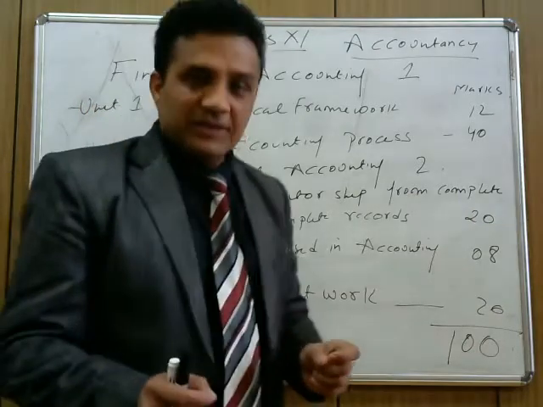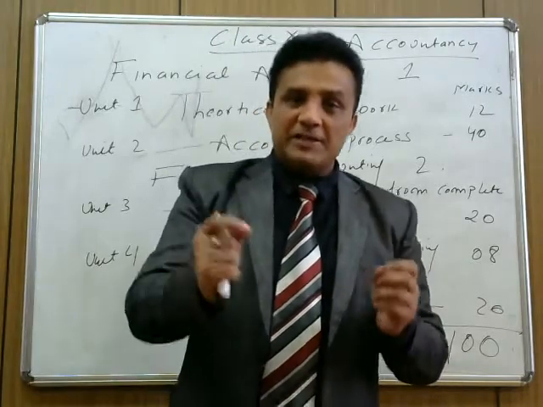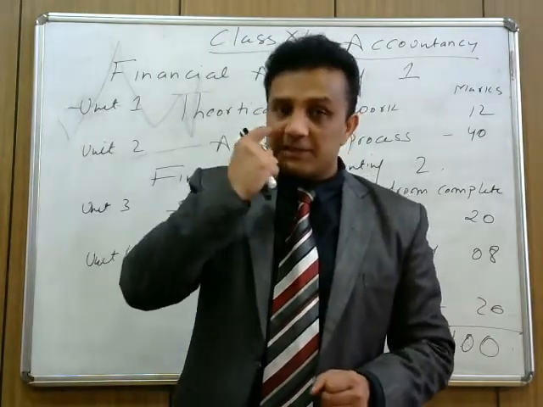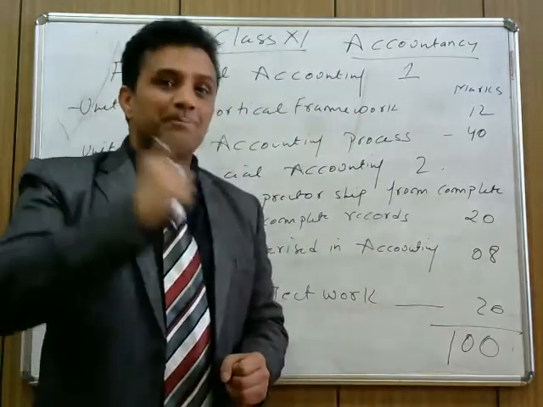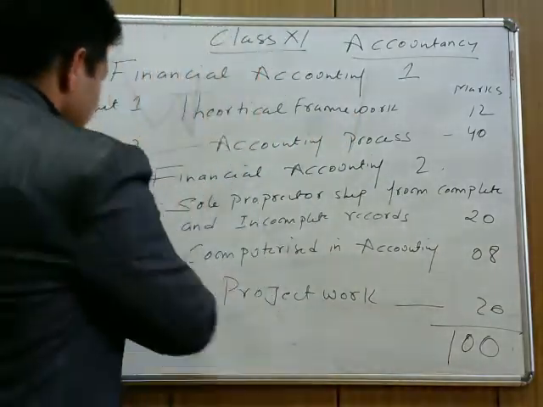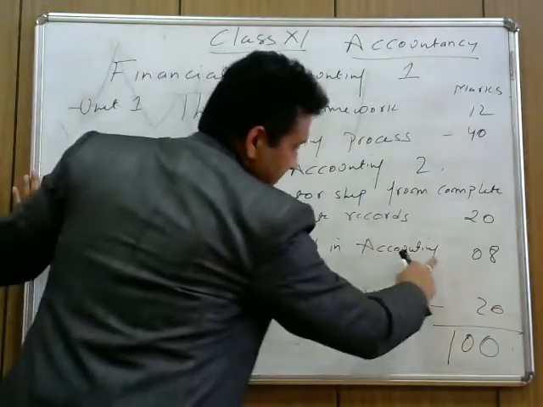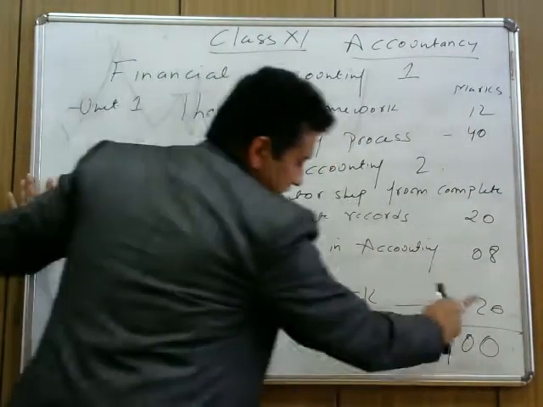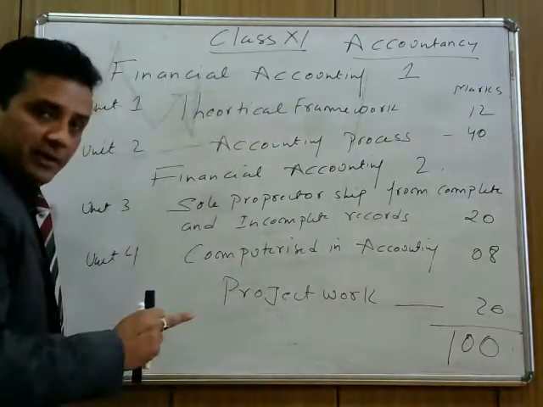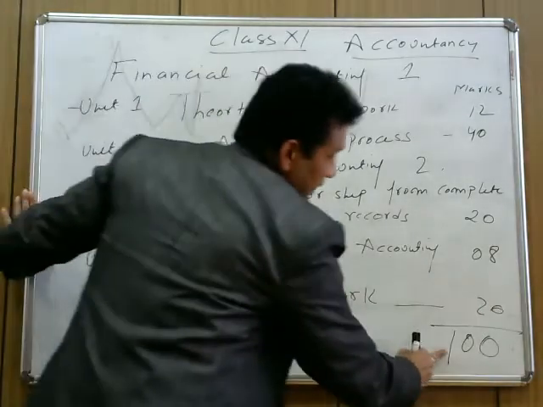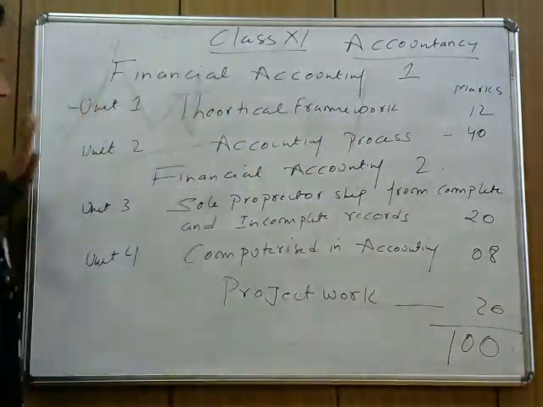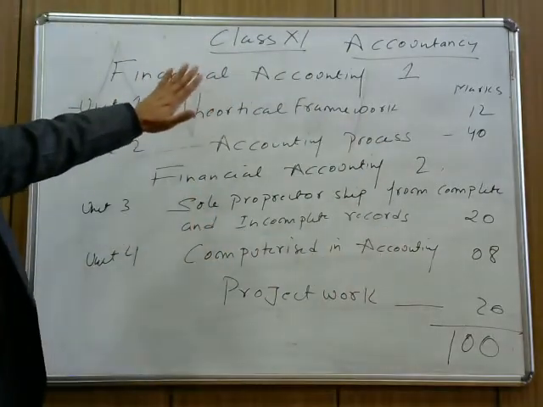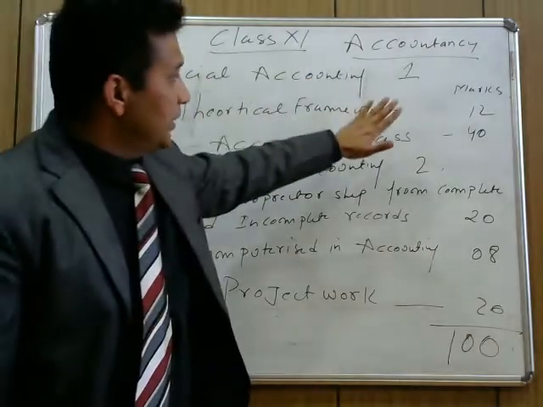In class 11th, we are going to study the financial statement of sole proprietorship. In class 12th, we study the financial statement of partnership and company. And then Unit 4 is computerised accounting, which consists of 8 marks, and 20 marks for project work, which includes your file and viva. The total is 100. So I hope you understand the framework, how the class 11 syllabus in accountancy is structured.